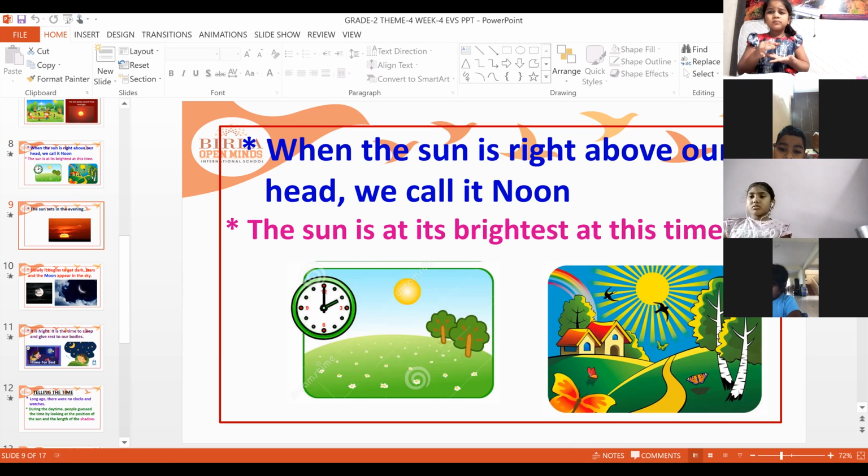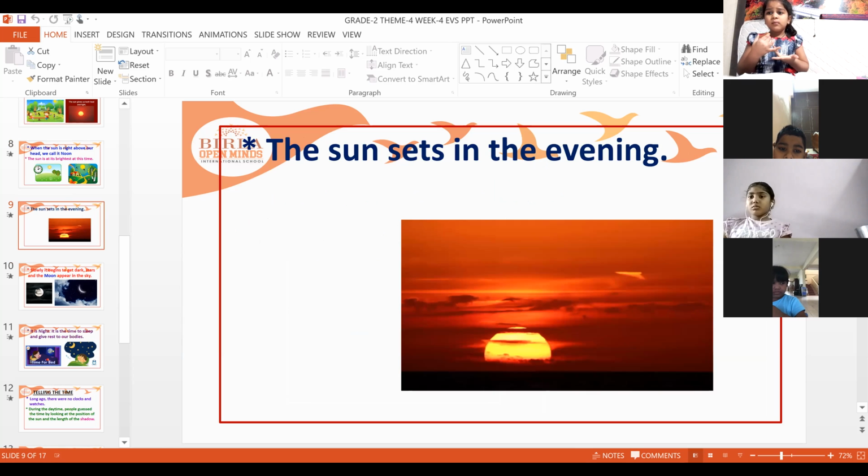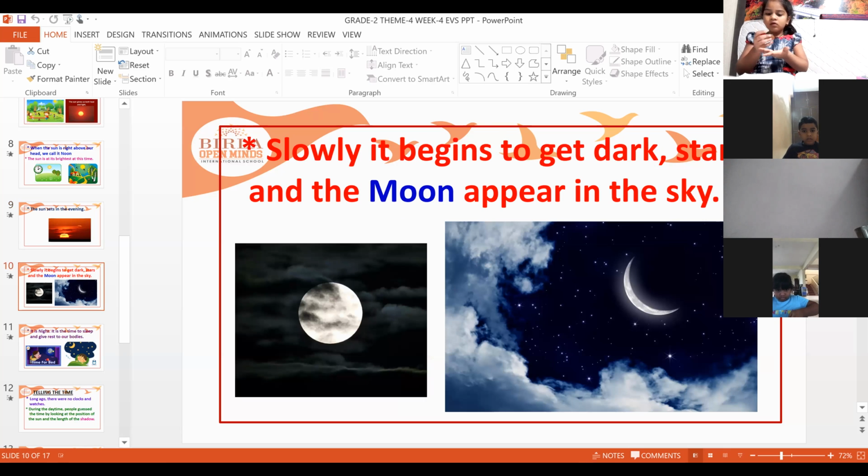And when the sun sets, it is evening. Slowly the sun goes down, it sets, and the sun sets in the west. It is called evening. When it is evening, slowly what happens? The sky becomes dark. Slowly everything becomes dark, and it becomes completely dark.